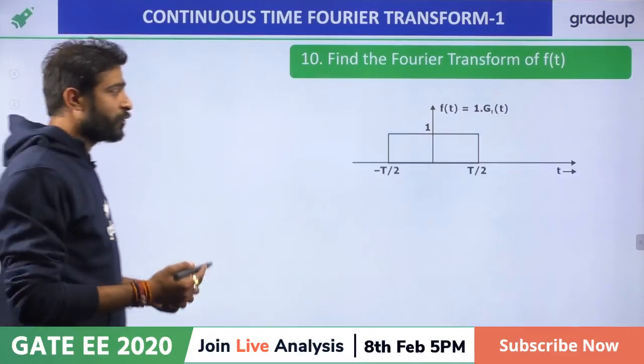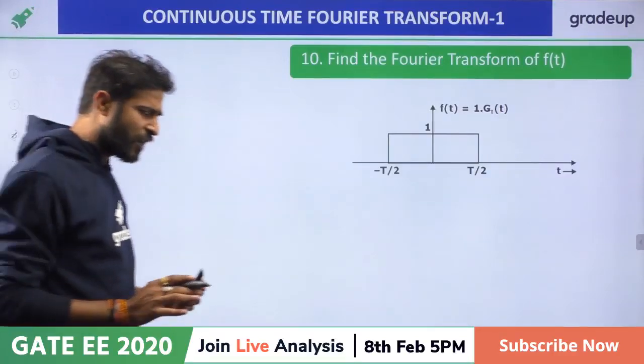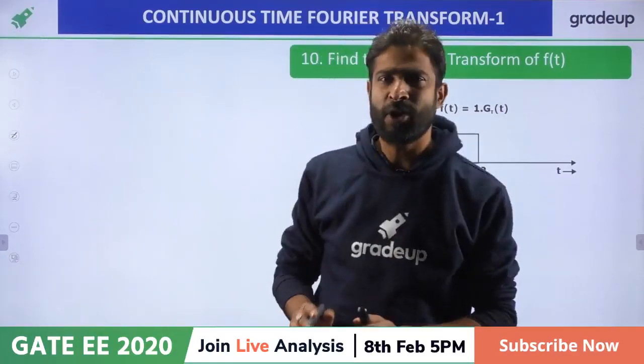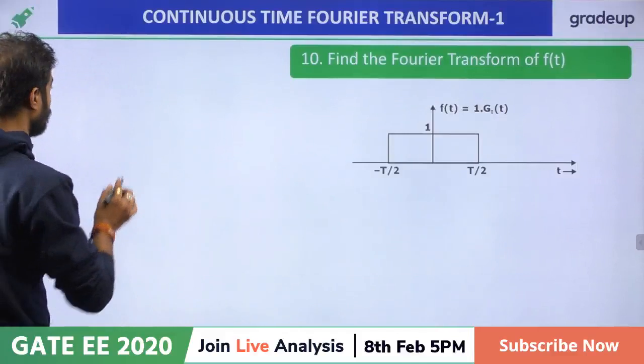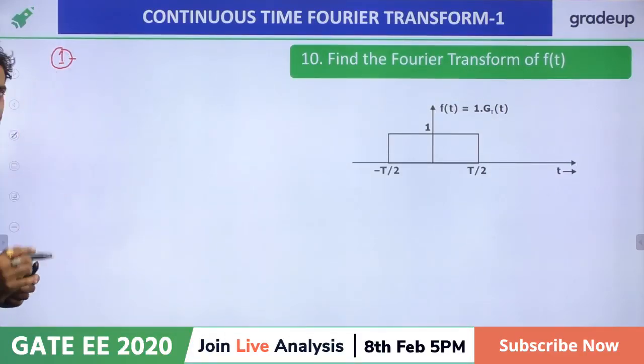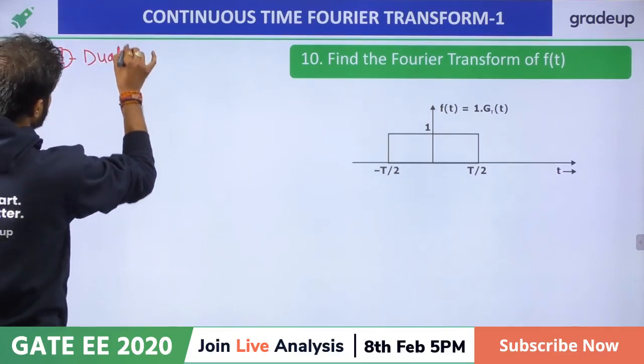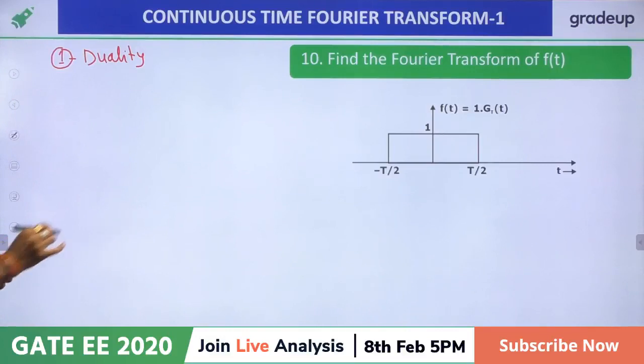Now, my dear friends, the first question I'm asking about this is a basic thing, right? Because we can expect this type of sampling question in the Fourier transform. Four properties are basically very, very important for the Fourier transform, right? First, duality. We can expect a question on the duality.